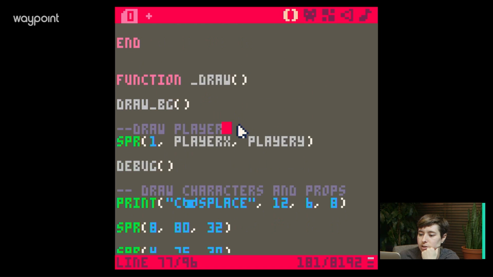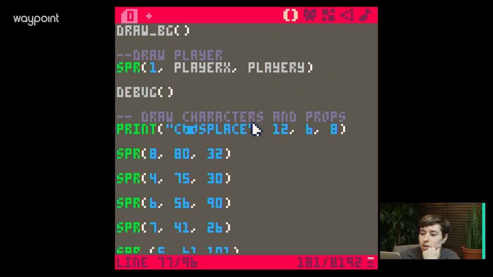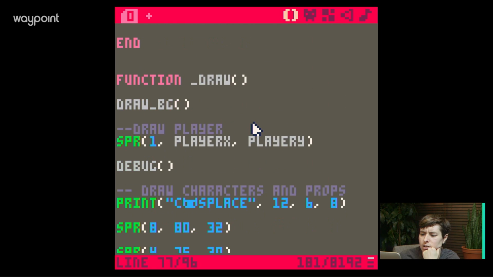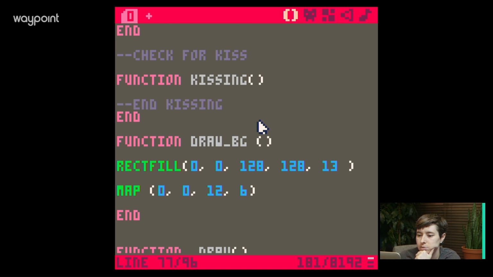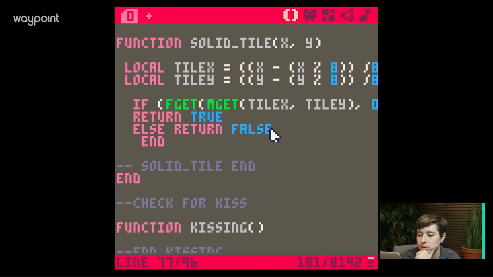And in the draw function, draw player, debug, blah, blah, blah. All right, she's already drawn. Hold on, where is she drawn? Oh, right, she's drawn in the background, so we don't need to worry about that right now. Debug sound would be easier than a lot of prints. Debug sounds, oh yeah, that's a good idea too. All right, cool. In kissing, function kissing.